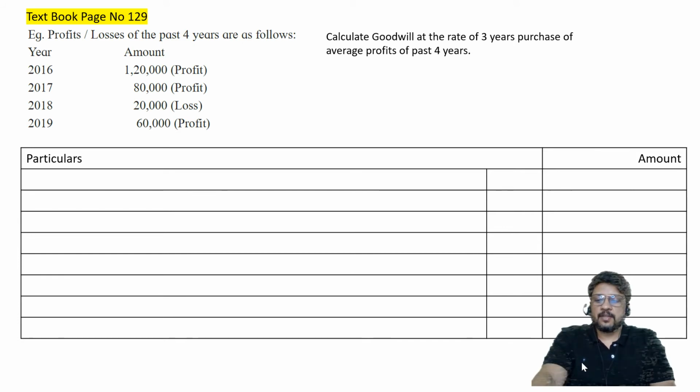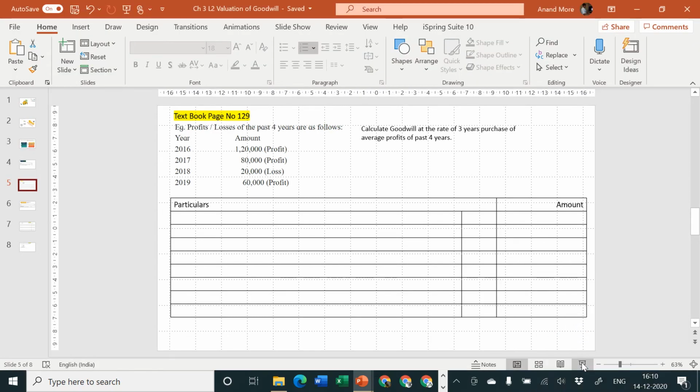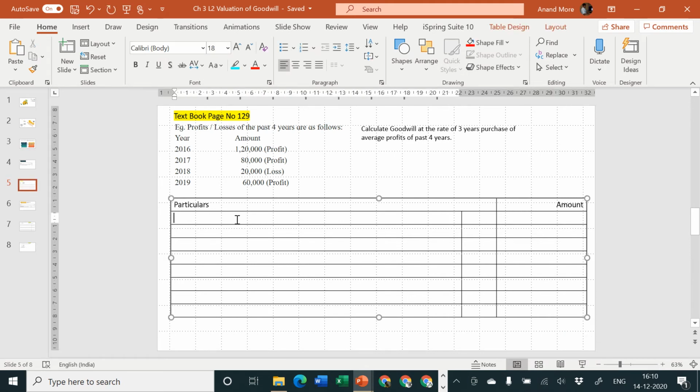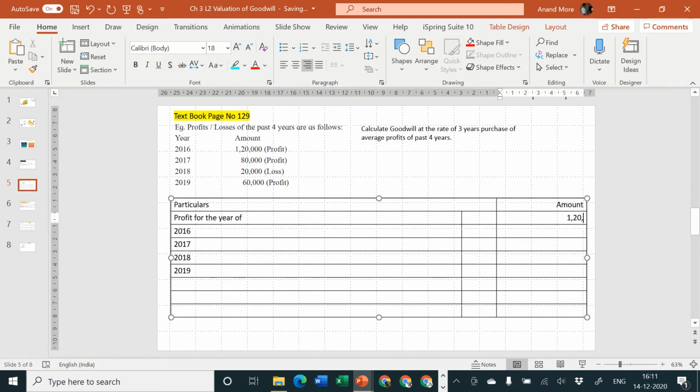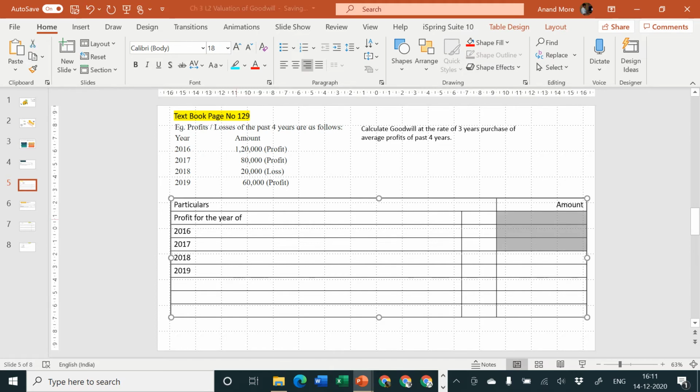Okay, let us start. So I'll specify here. Let me disappear from the screen. I'll write here profit for the year of, and it is 2016, 2017, 2018, 2019, and the amount of profit is how much? 1,20,000, 80,000, and then there is 20,000 is the amount of loss. Oh, I think I have written one line extra. Yes, let me remove it. Let me bring it down.